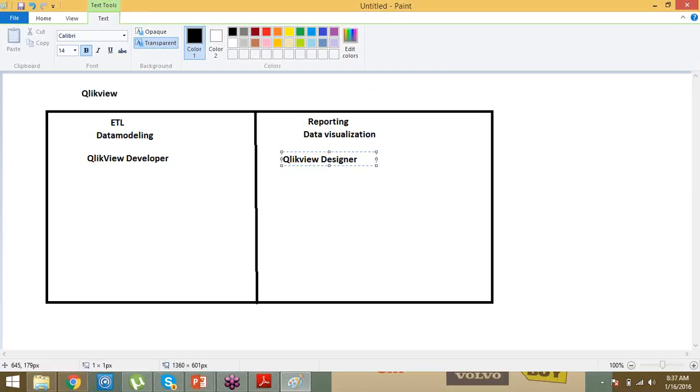So what will be the team size in a ClickView project? Basically, the team size varies because here the development is faster. So around 5 to 6 or 7 members, and the admin will be a completely different team that takes care of it. So you need not worry about that part. Okay, so what are the admin activities? His activities are very simple. Whatever dashboard you build, he will deploy onto the server, and he will take care of the access things and all.